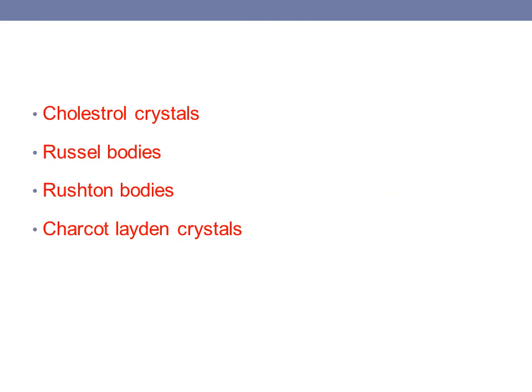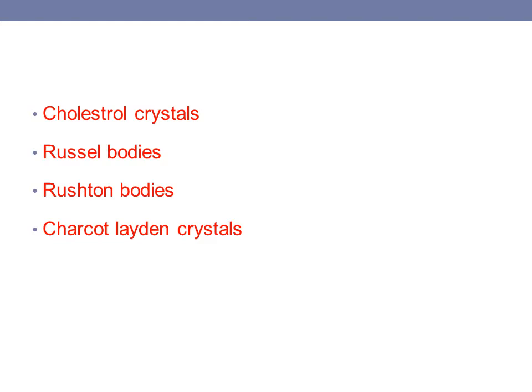Then coming to cholesterol crystals, Russell bodies, Rushton bodies and charcoal-like crystals. Now all that I am mentioning right now is not there in Carranza or many of the endodontic books. This is all taken from various articles. So all these crystals and various extrinsic pathogens which are present are associated with the presence of non-healing periradicular lesions, and when the surgical flap was raised and the tissue was removed, the microscopic examination has shown their presence.